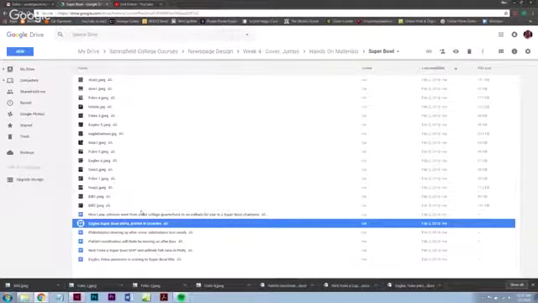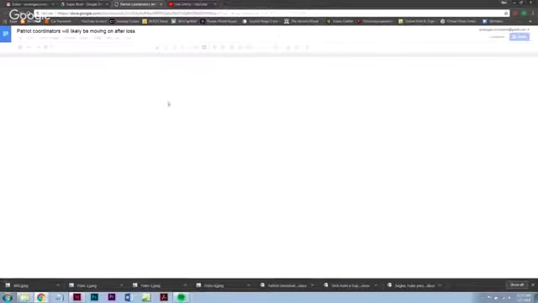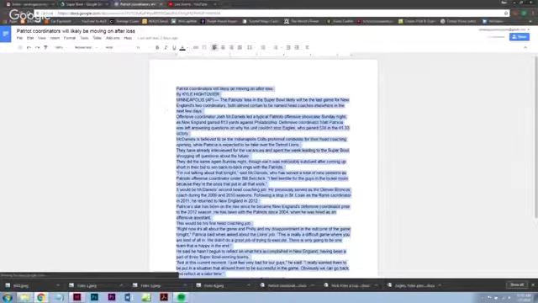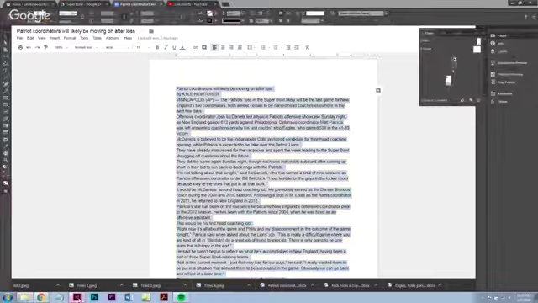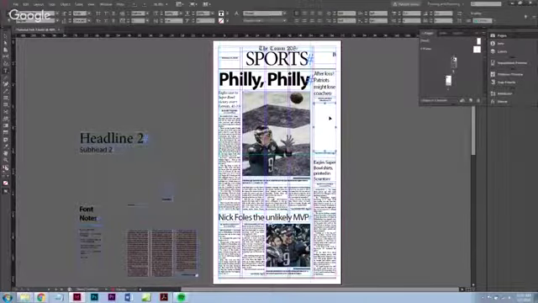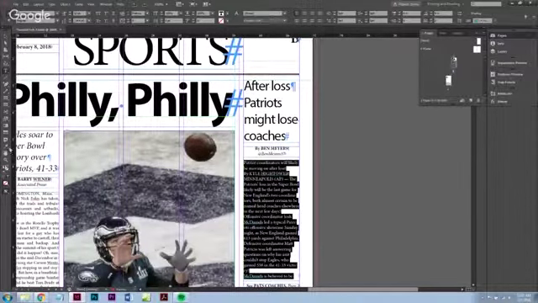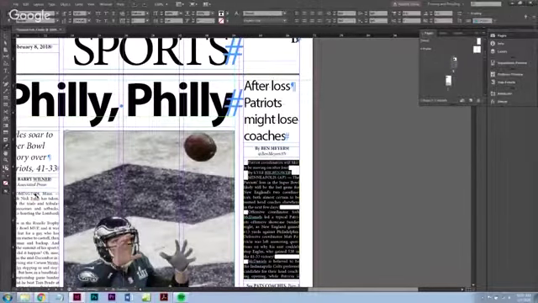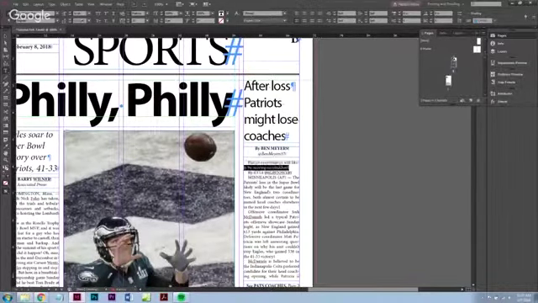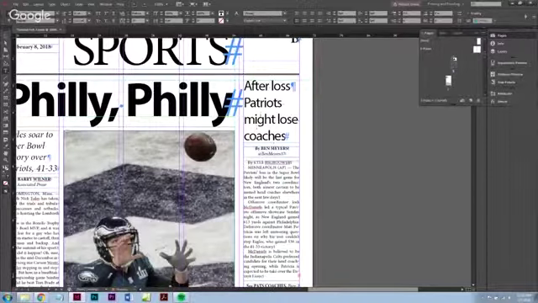So then we go Patriots coordinators. Like that. On the page. Zoom in. Okay, then select it and select in there. Control A to make sure we got it all. Eyedropper tool. Make sure it works. Now we don't have to monkey around with the headline. We already did that, so delete that.